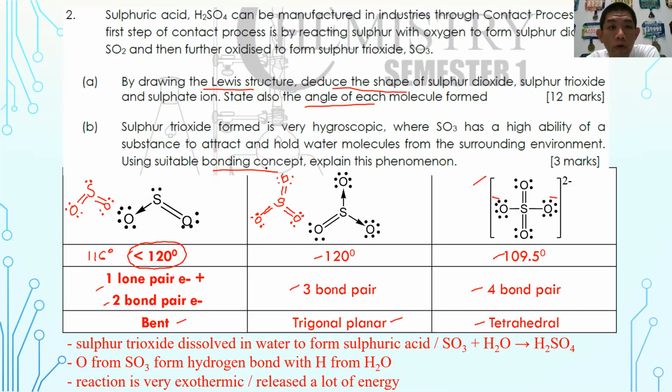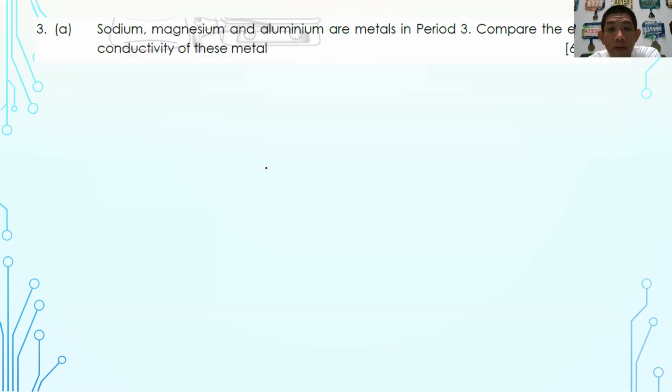Now immediately we go to question number 3. Sodium, magnesium, and aluminium are metals in period 3. Compare the electrical conductivity of these metals. So in here, sodium, magnesium, and aluminium are metals in period 3. You have to compare. So first of all, you have to mention what bonding they have. So you must definitely mention sodium, magnesium, aluminium are held by metallic bonds.